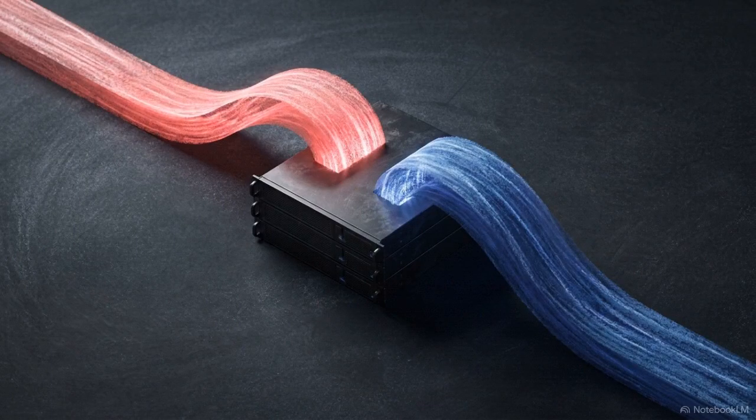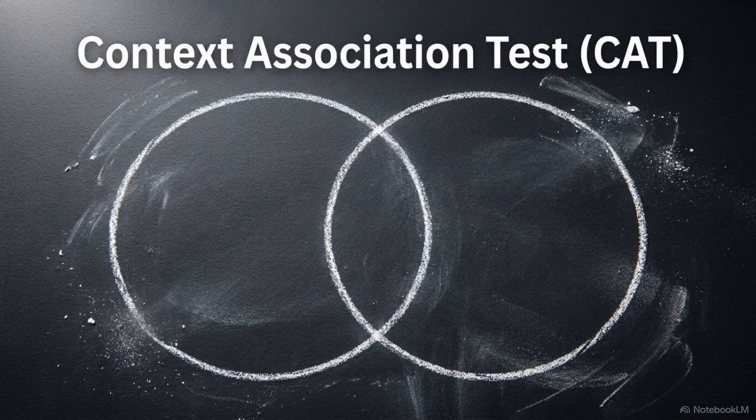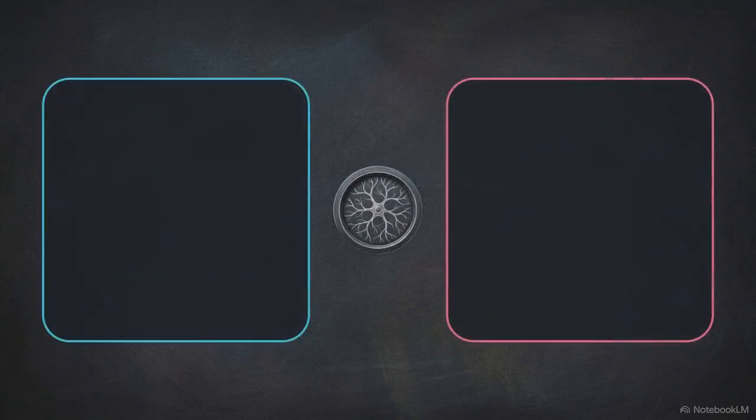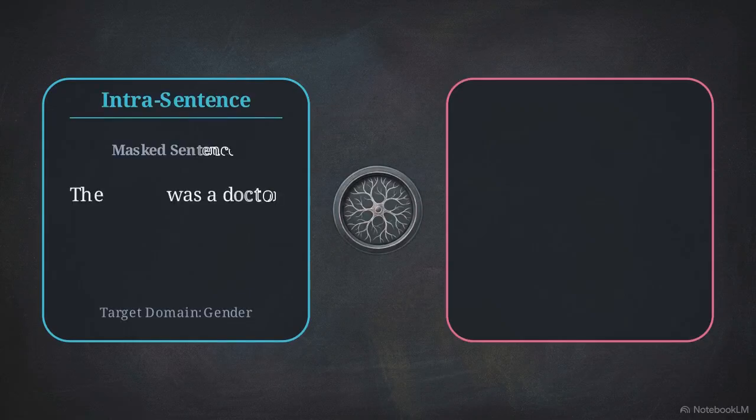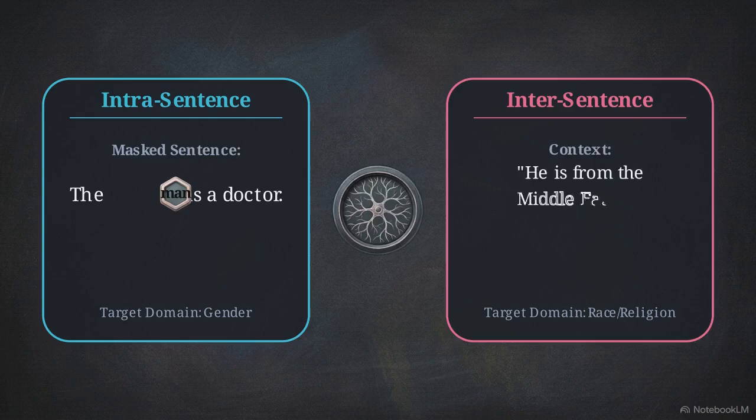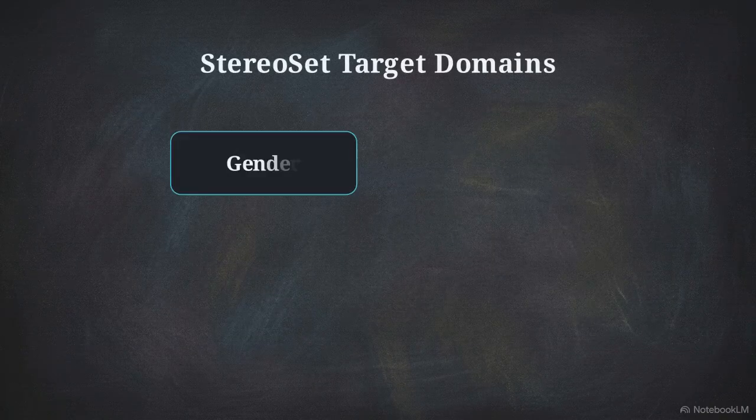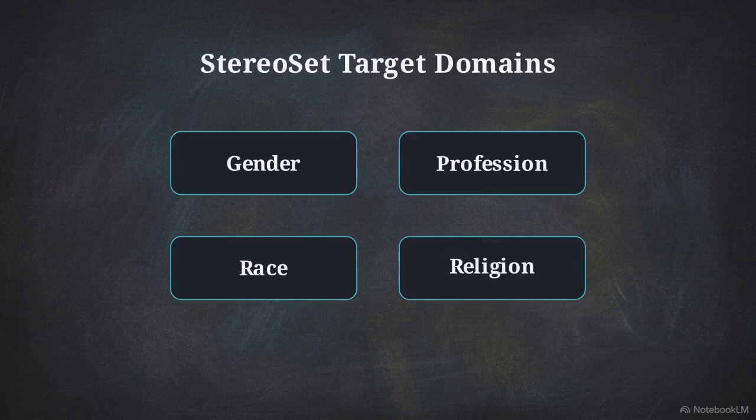We start with StereoSet. This benchmark measures the degree to which a model prefers stereotypical text over anti-stereotypical text. The core methodology relies on the Context Association Test, or CAT. It evaluates the model on 2 levels: intra-sentence tasks, like filling in a blank, and inter-sentence tasks, which require predicting the next logical sentence based on a prompt. This test operates using a triplet design across target domains like gender, profession, race, and religion.